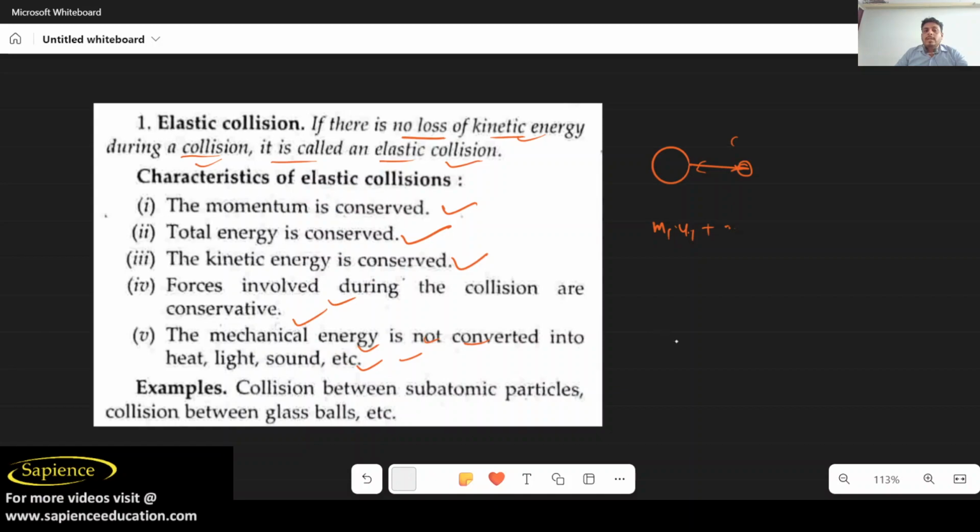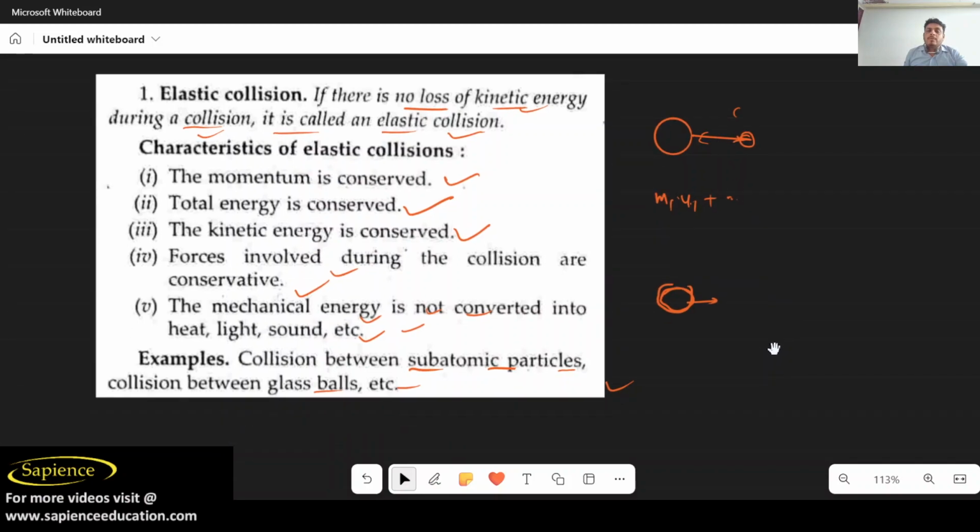So in a fully elastic collision, no extra wastage of energy like light, heat, or sound happens. Collision between subatomic particles, collision between glass balls, etc. are examples of elastic collision.